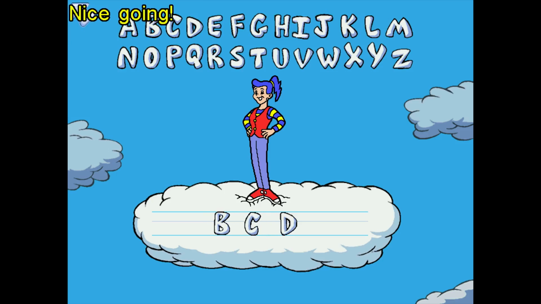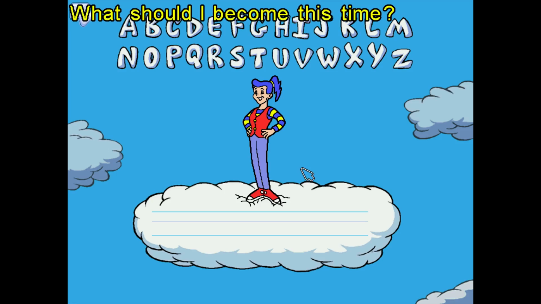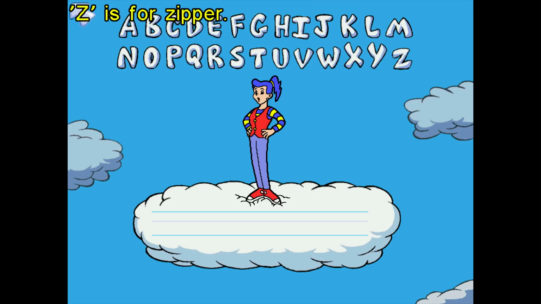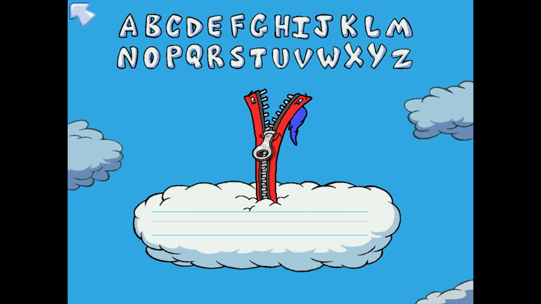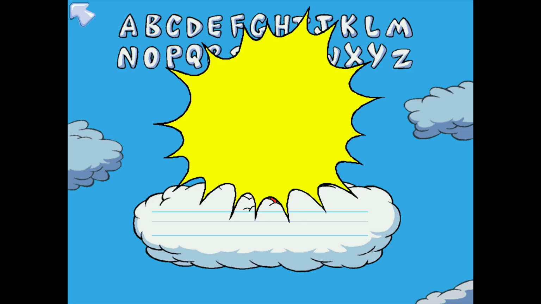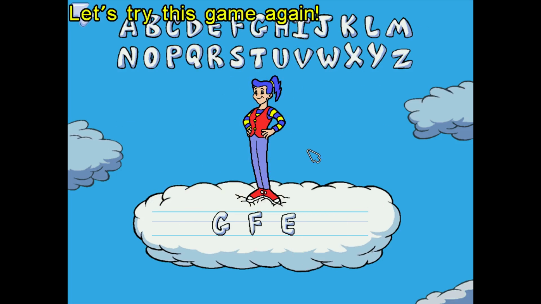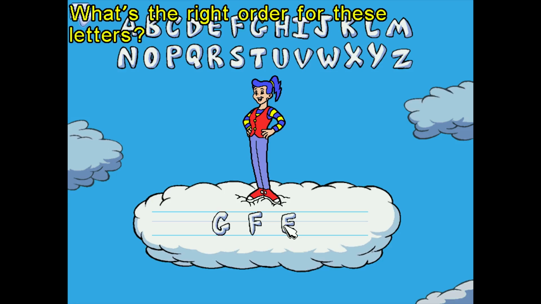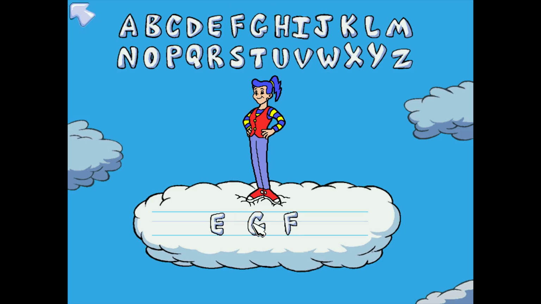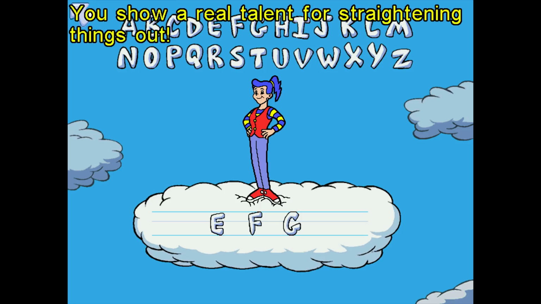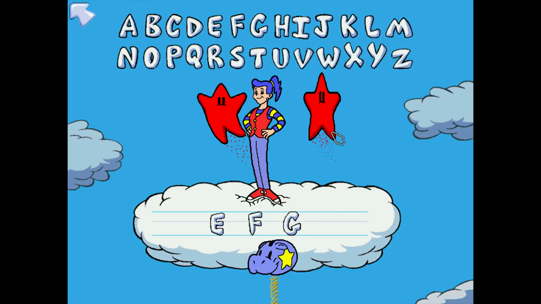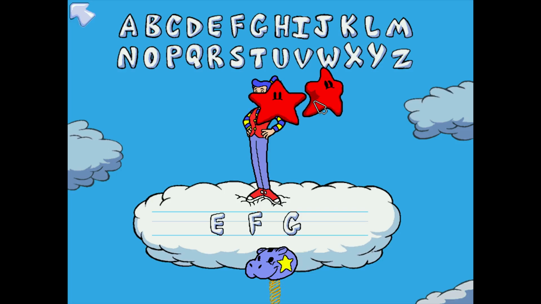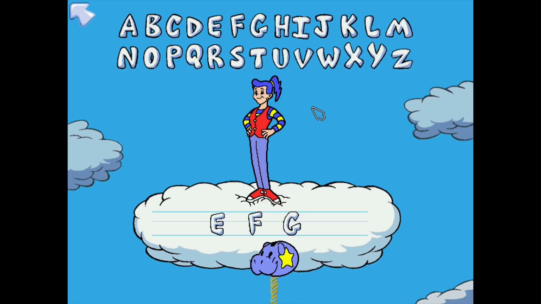B, C, D. Nice going. What should I become this time? Just choose a letter. Well, Z is for zipper. That's creepy looking. Let's try this game again. What's the right order for these letters? Nice going. No difficulty setting here because this is for kindergartners, obviously, and only kindergartners.